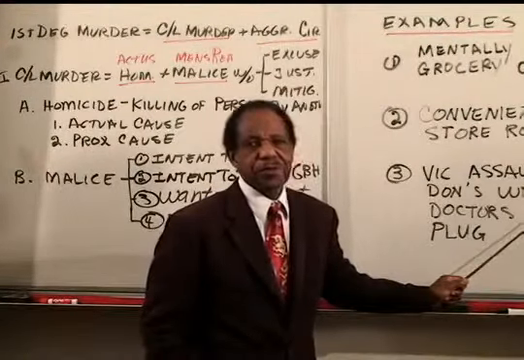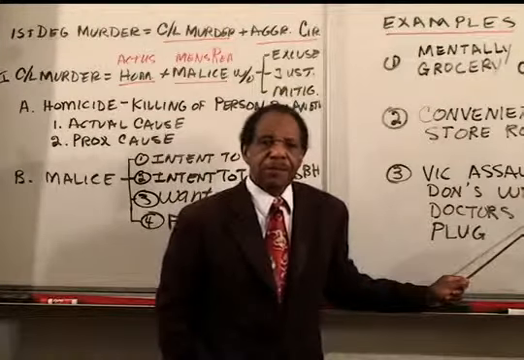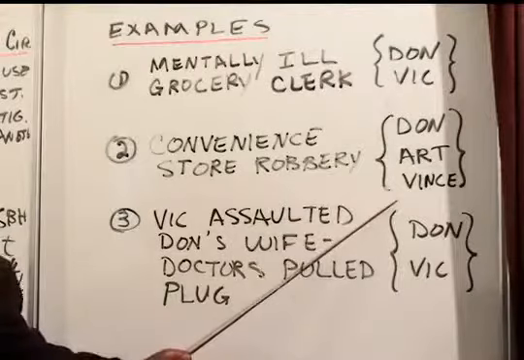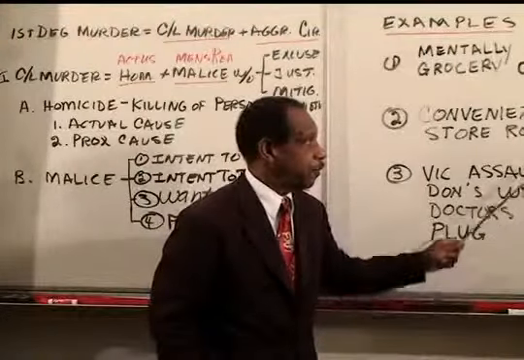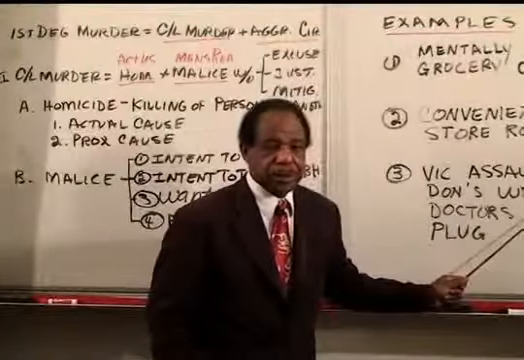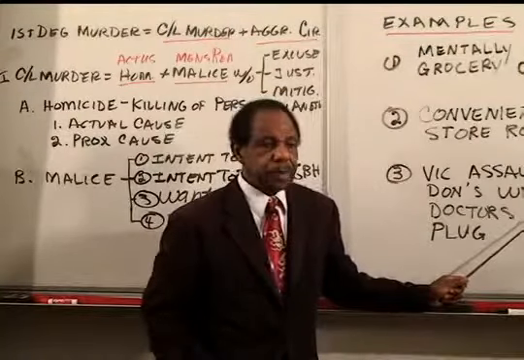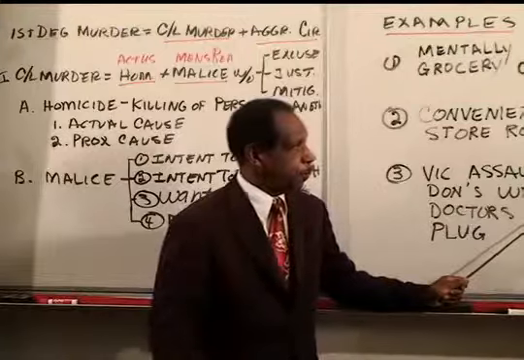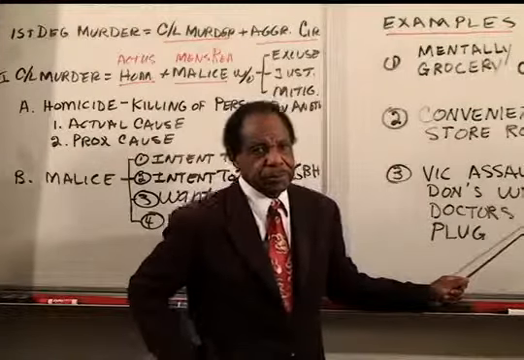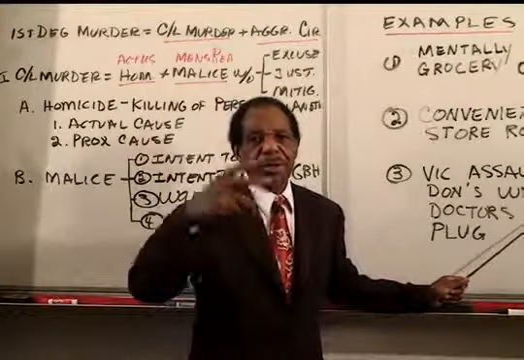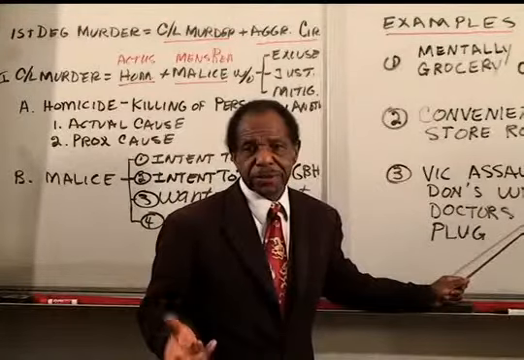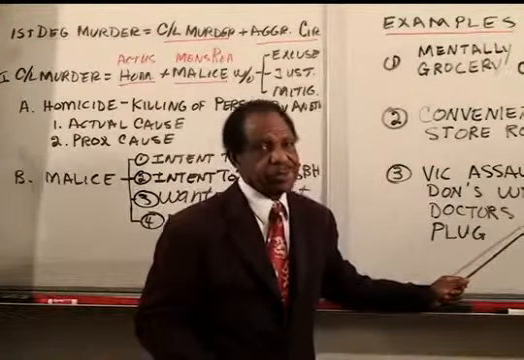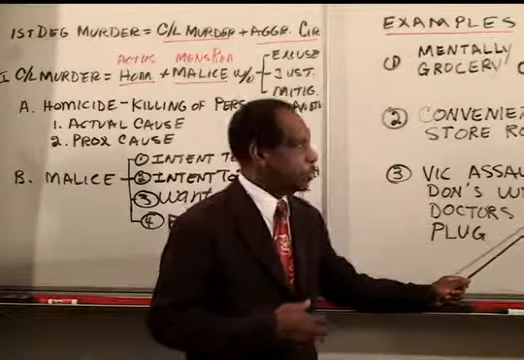"During the commission of the felony" is important because, in the real problem, what happened is they had completed the convenience store robbery and Don had killed Vince, and they got away. There was another person involved named Bart, and they got to somebody's house, and then there was another conflict at the house and somebody got killed there. Well, that was not during the commission of the robbery. So it's got to be during the commission.